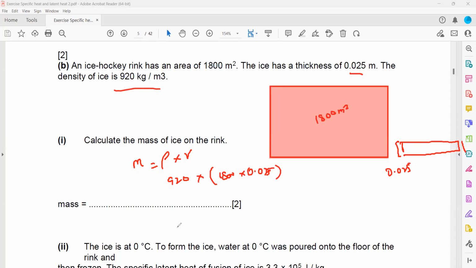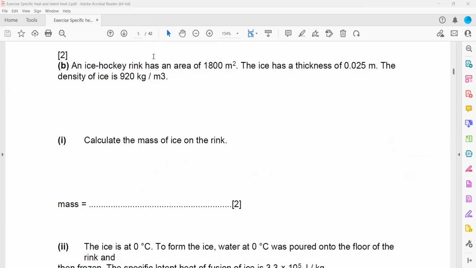45. The volume is 45. No, I'm talking about the total mass. 920 times 45, the total is 41,400. So 41,400 kilogram is there. That is a total mass of 41,400 kg.